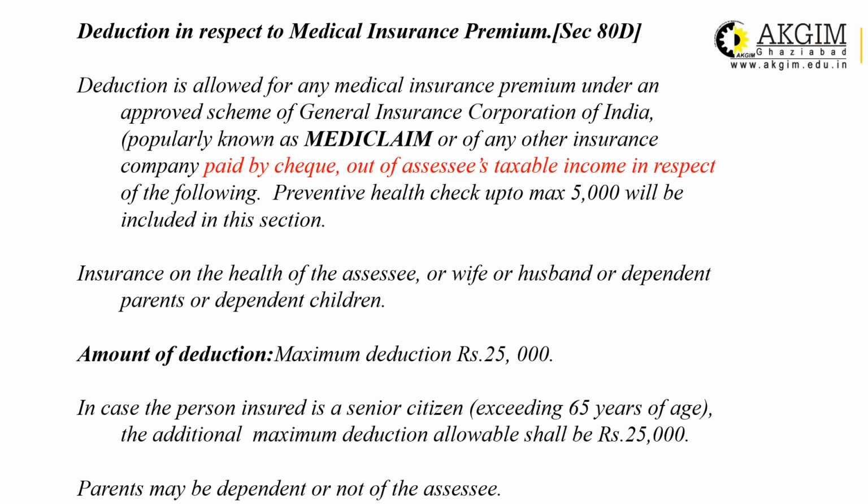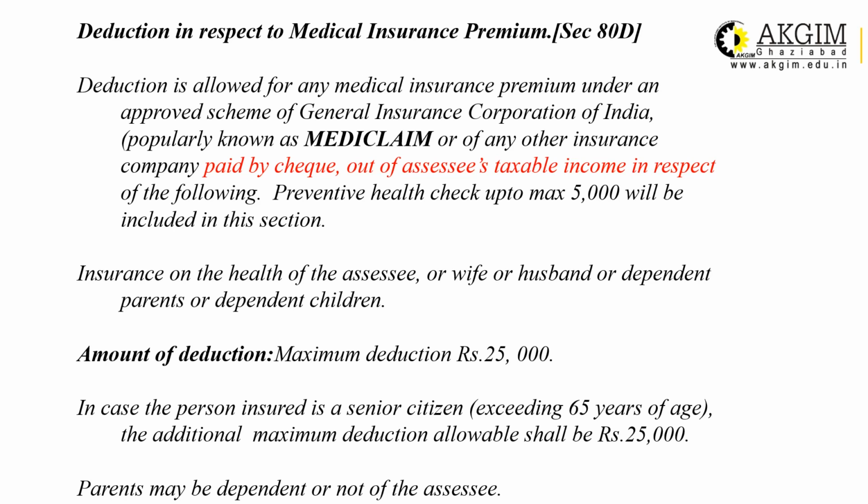Insurance on the health of assessee, wife, spouse, or dependent parents or dependent children. That means you can take the policy on your name, covering wife or spouse, husband or wife, or dependent parent or dependent children. The maximum amount of deduction is 25,000, inclusive of this 5,000 for the preventive health checkup.